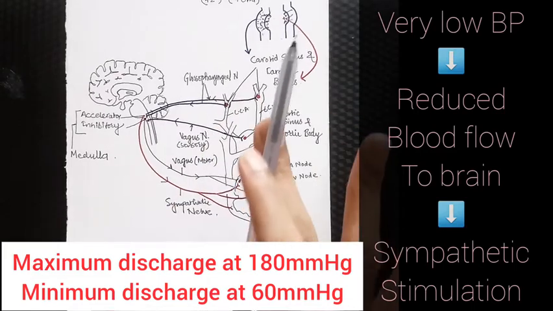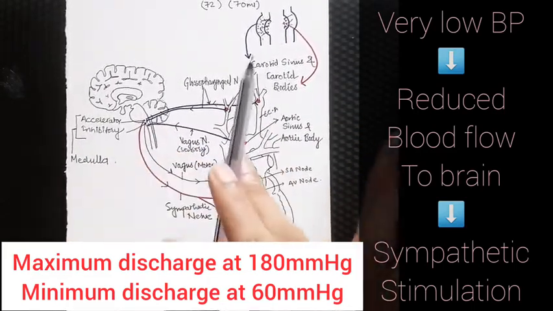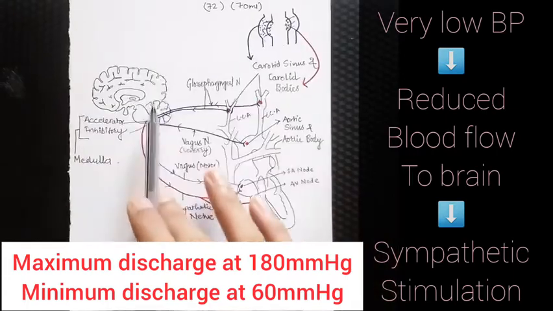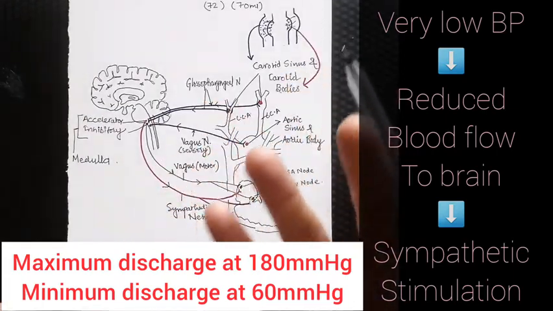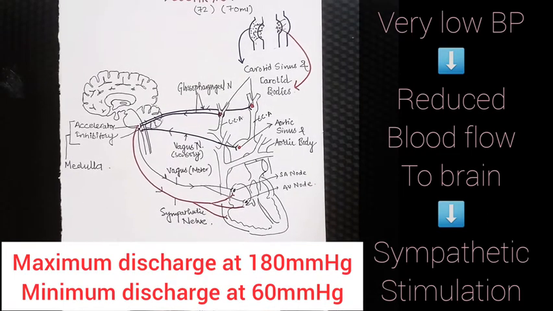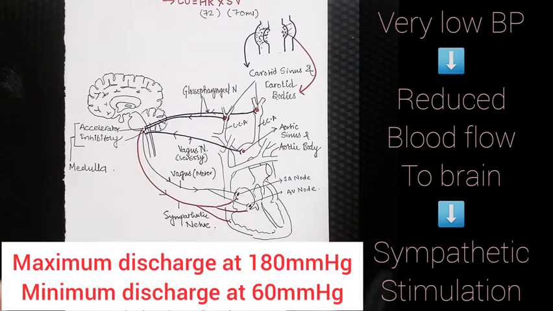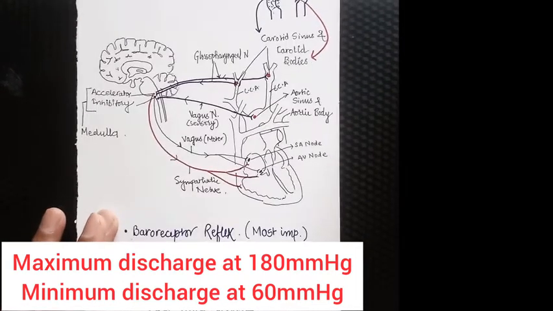When such a condition is there, the blood supply to the brain is reduced, and in this case our brain will produce a last ditch effort in the form of the CNS ischemic reflex, where there will be sympathetic stimulation and our heart rate will be increased, but it is the last ditch effort. This is the most potent reflex.